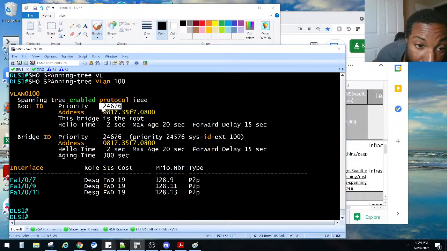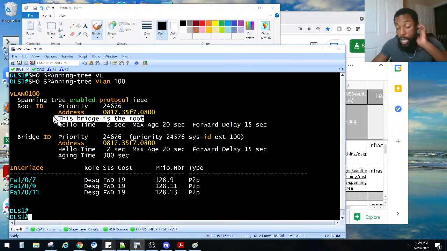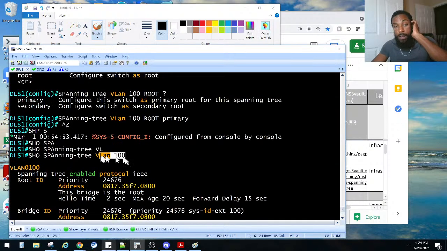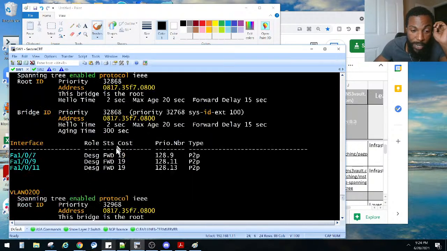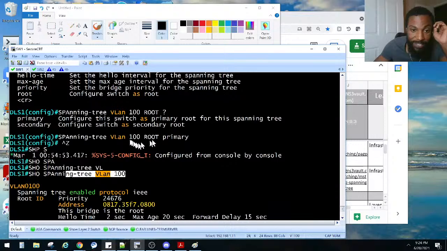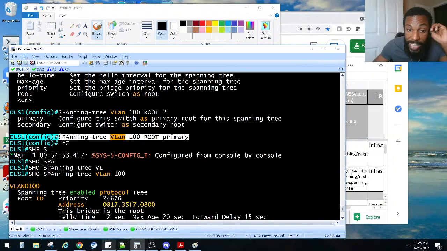Now, the bridge priority is 24676. So the priority was 24576 plus 100, which gives us 24676. That is our bridge ID, and now we are the root bridge, but we explicitly made it the root bridge with the keyword VLAN 100 root, like this right here. Where did we do that? I did it somewhere up there. Show me again. Right there. Spanning tree VLAN 100 root primary.